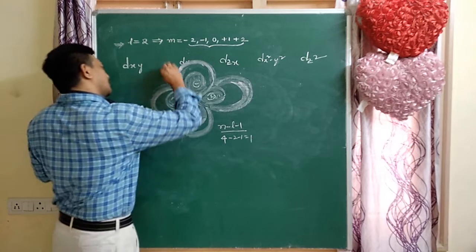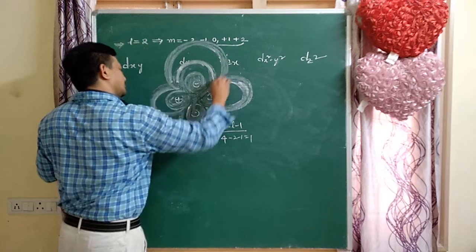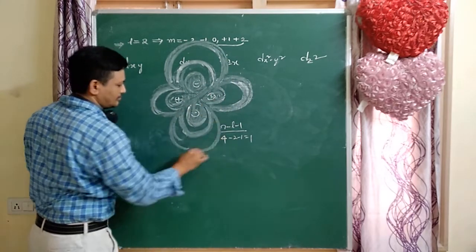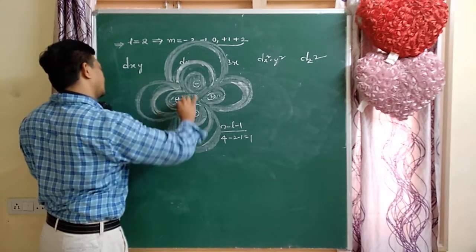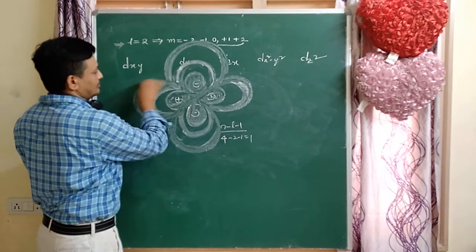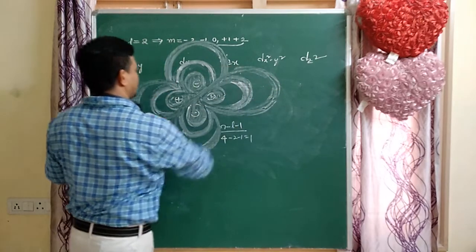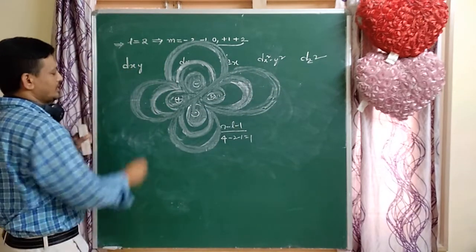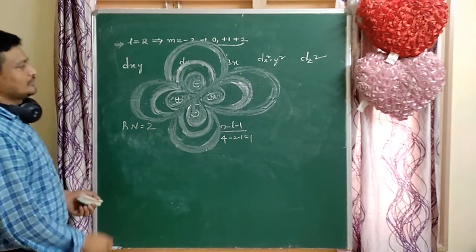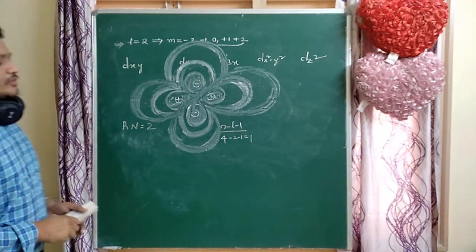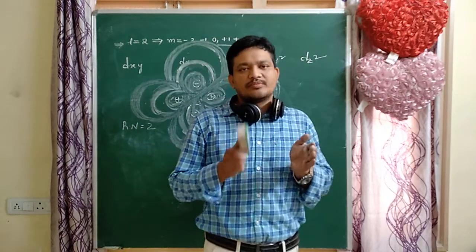So take the 5d orbitals. How many gaps are there? 1, 2. So here 2 radial nodes are there. These are the d orbitals. The 3d orbital has maximum probability, 4d also has maximum probability, and in between 3d and 4d there is zero probability.